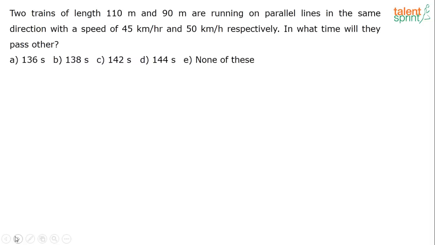Two trains of length 110 meters and 90 meters are running on parallel lines in the same direction with a speed of 45 kilometers per hour and 50 kilometers per hour respectively. In what time will they pass each other?